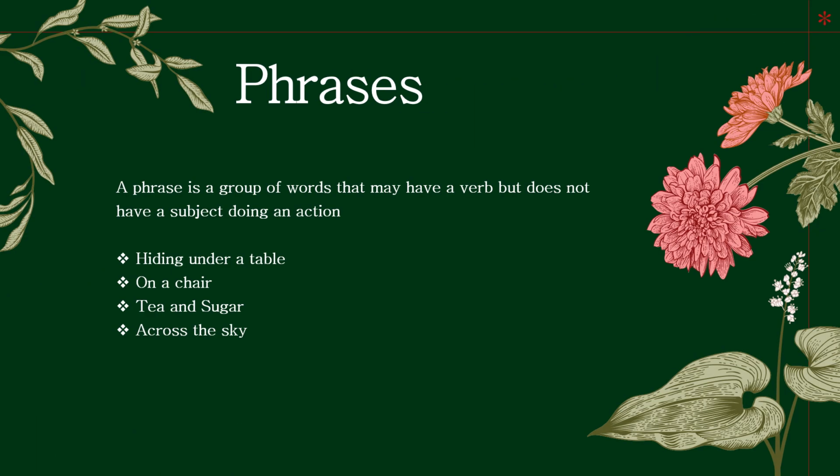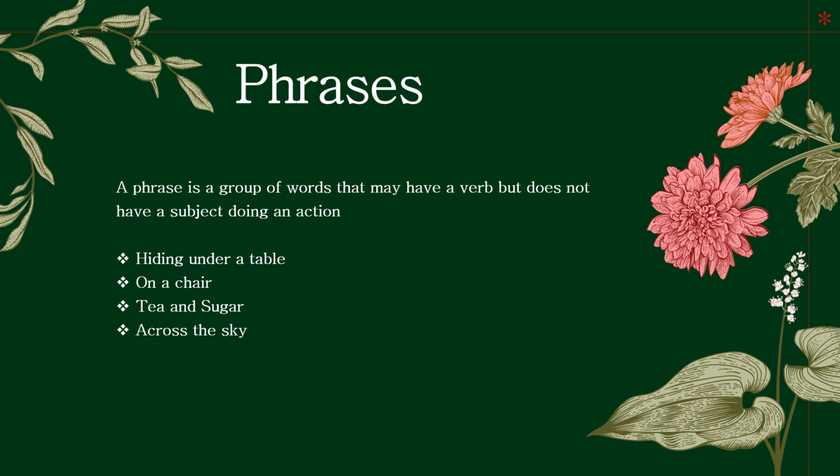A phrase is a group of words that may have a verb. So, verb is basically an action word. It shows an action like running, skipping, jogging, eating. So, a phrase is a group of words that may have a verb but does not have a subject doing an action. For example, hiding under a table. So we don't know who is hiding under a table.